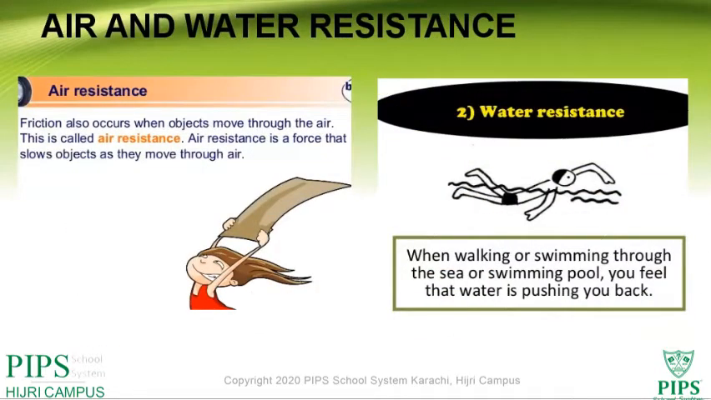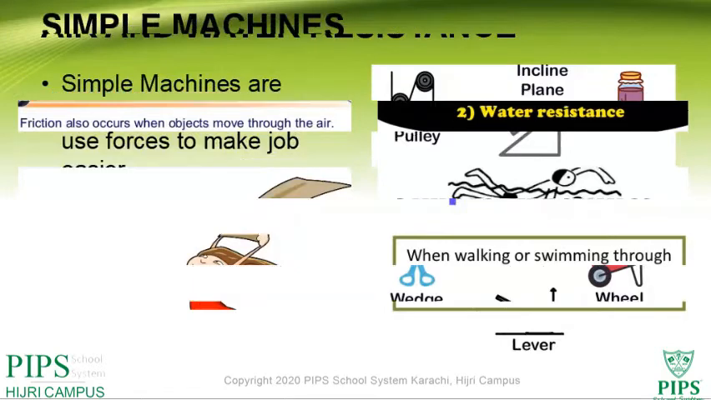Now, do you know what air and water resistance are? Yes, air and water resistance means when walking or swimming through the sea or a swimming pool, you feel that the water is pushing you back. Something that is pushing you back is known as air and water resistance. You can also see the diagram of air and water resistance over here.